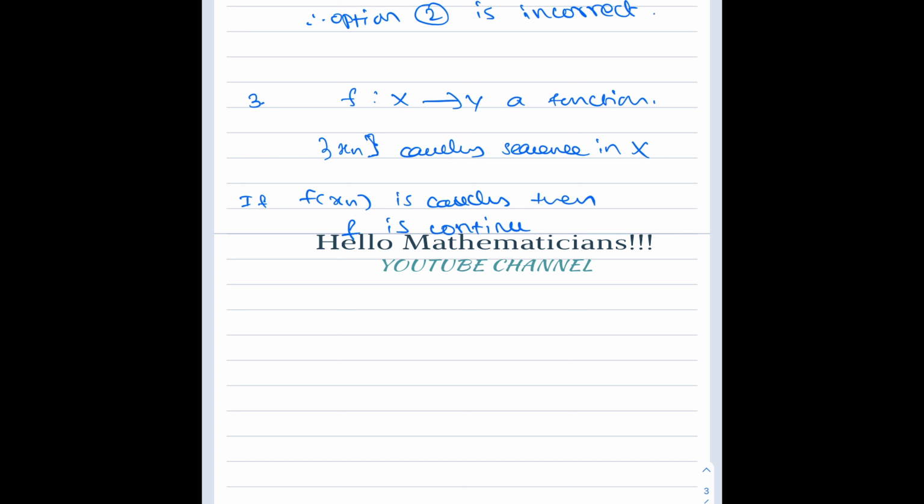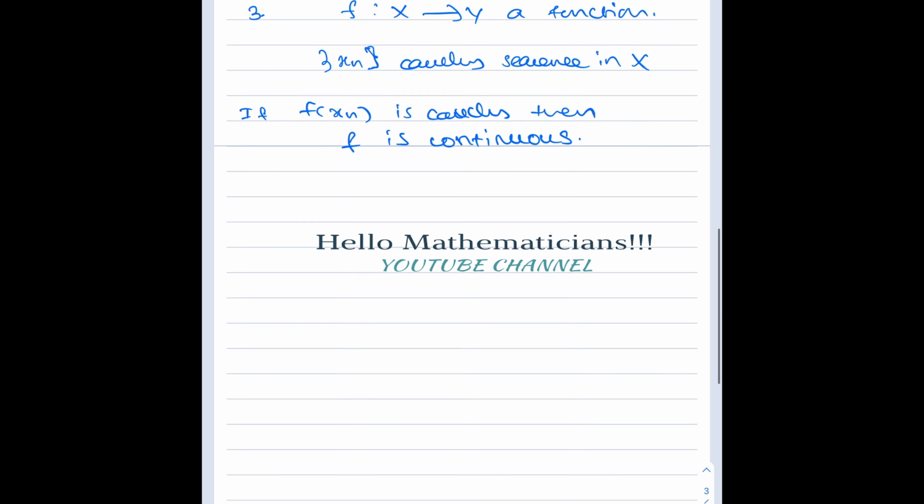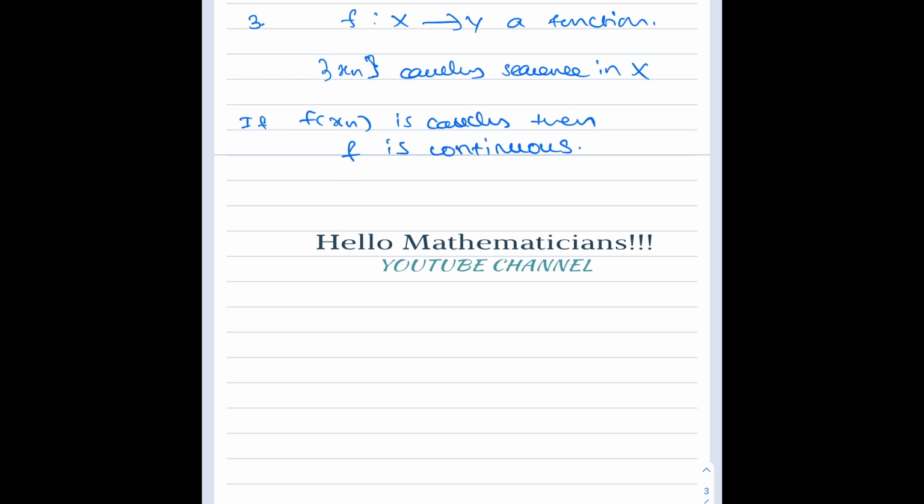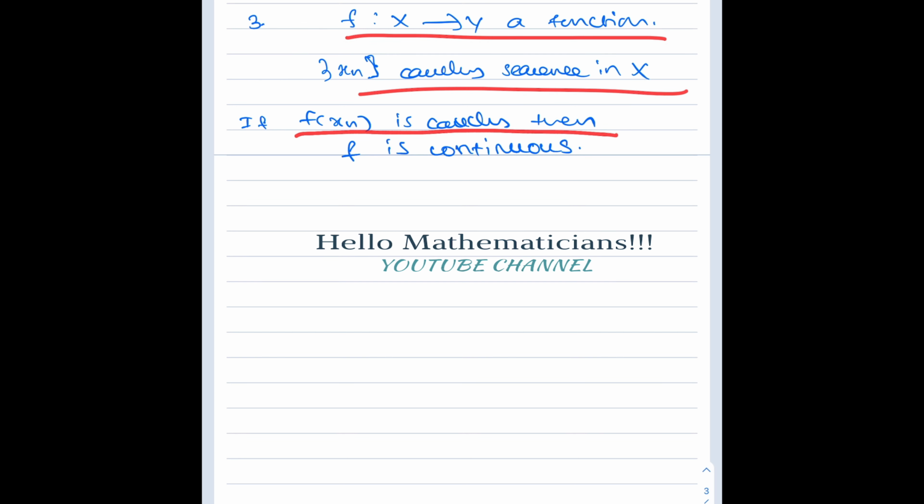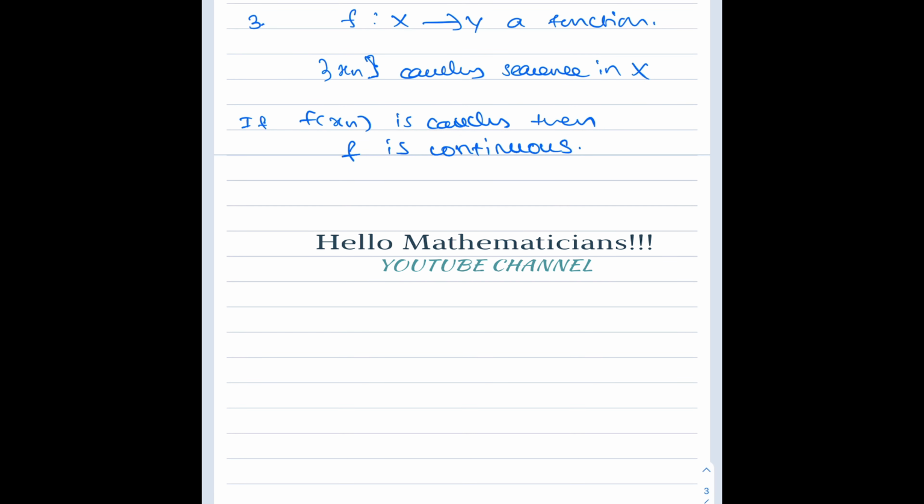So continuity they are giving in the conclusion, not as a hypothesis. You take just a function and a Cauchy sequence in the domain, and its image is also a Cauchy sequence. So if a function takes a Cauchy sequence onto a Cauchy sequence, then the function f is continuous.